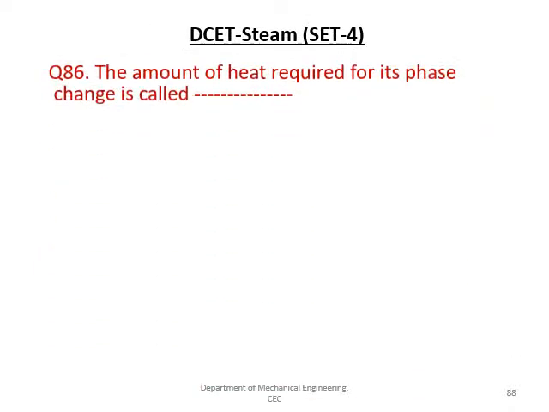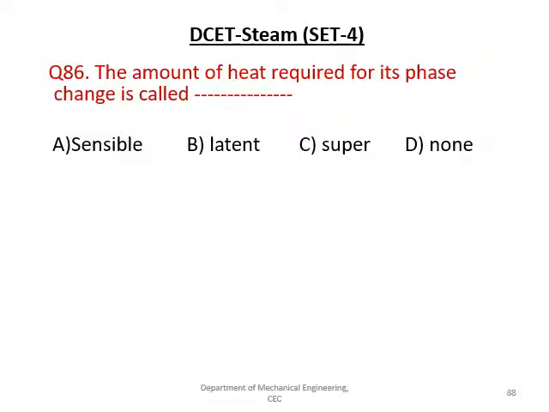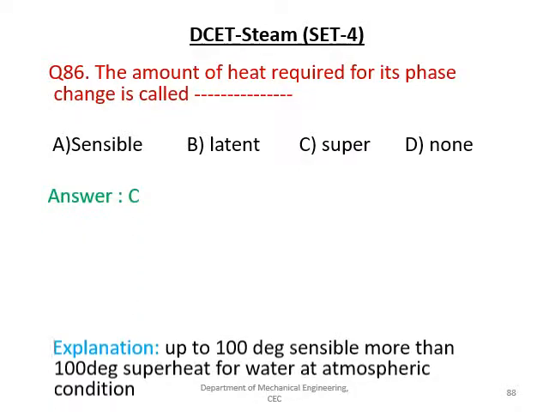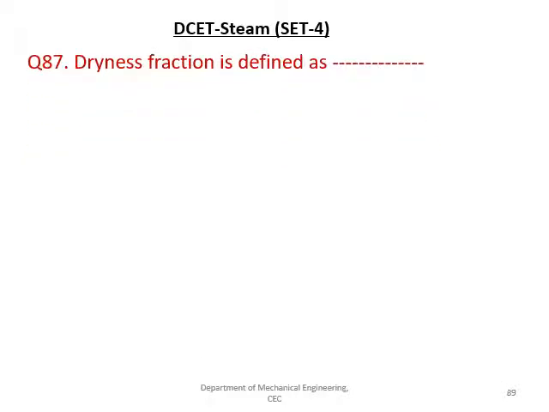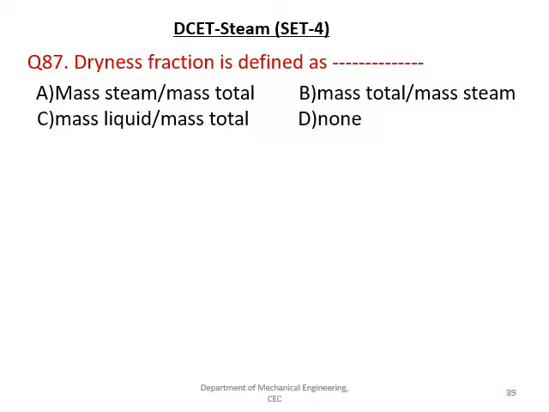The next question is, the amount of heat required for its phase change is called sensible heat, latent heat, super, and none, and we have answered this one. Let's see the next question. The dryness fraction is defined as, the given options are mass of the steam to the mass total, or the ratio of the mass total to the mass steam, or the ratio of mass liquid to the mass total, and D, none. The right answer is A, that is mass of the steam or mass of the vapor to